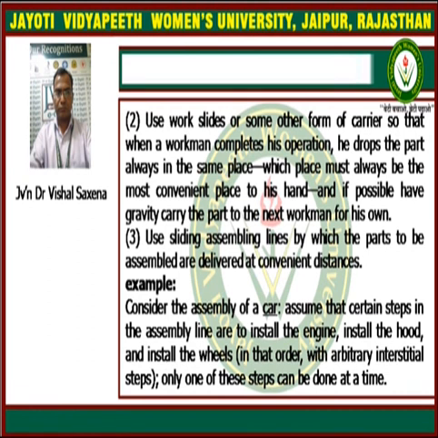The third is to use sliding assembly lines by which the parts to be assembled are delivered at convenient distances.